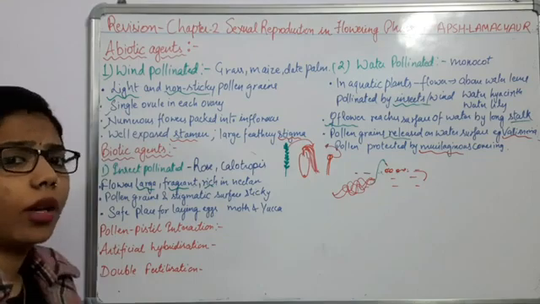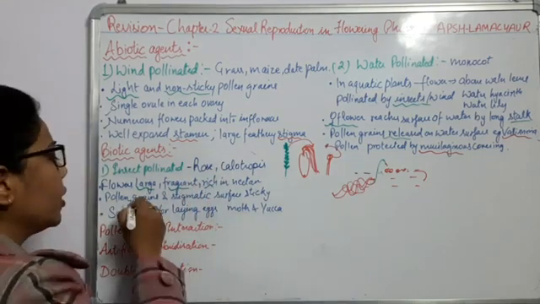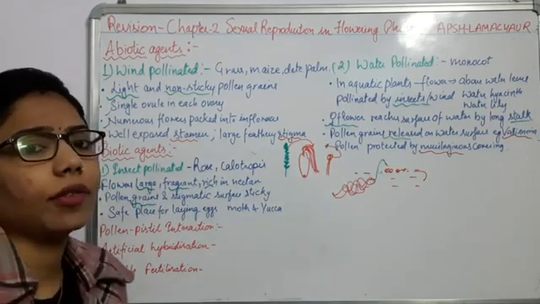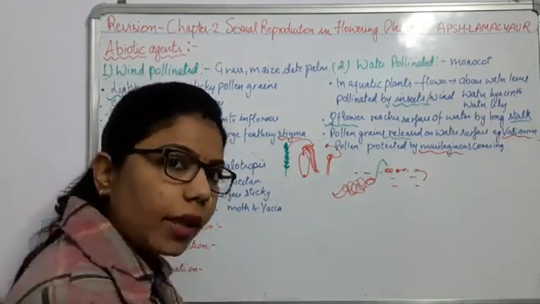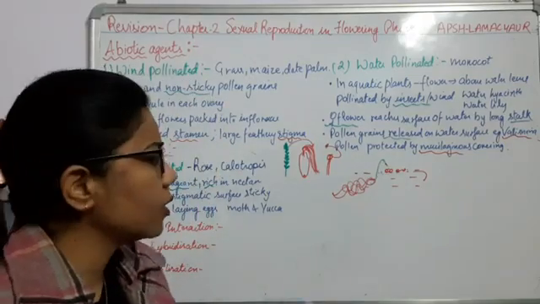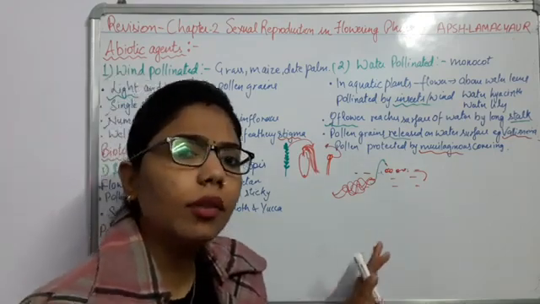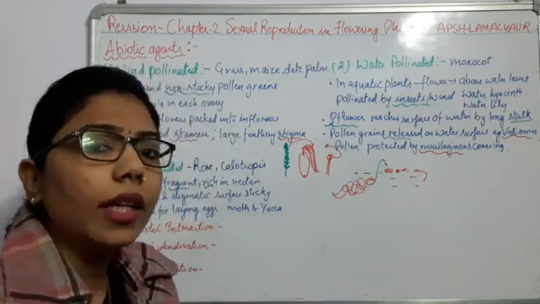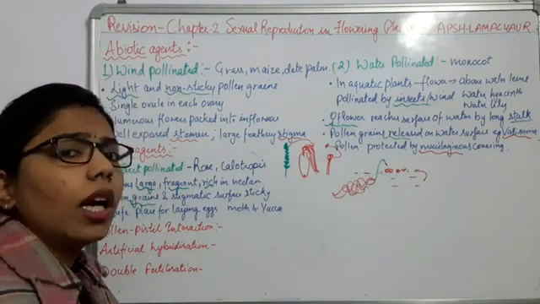Now comes the pollen grains. What about the pollen grains? The pollen grains have a sticky surface. Why? Because if an insect is bringing pollen from one flower, the same insect goes into another flower. So from one flower it is bringing the pollen grains and leaving them at another flower.